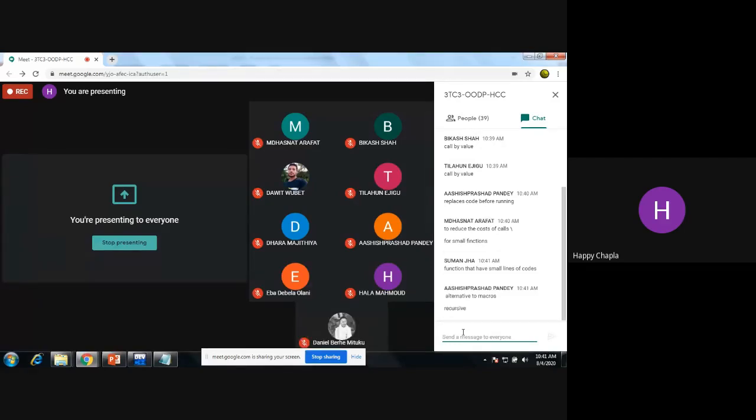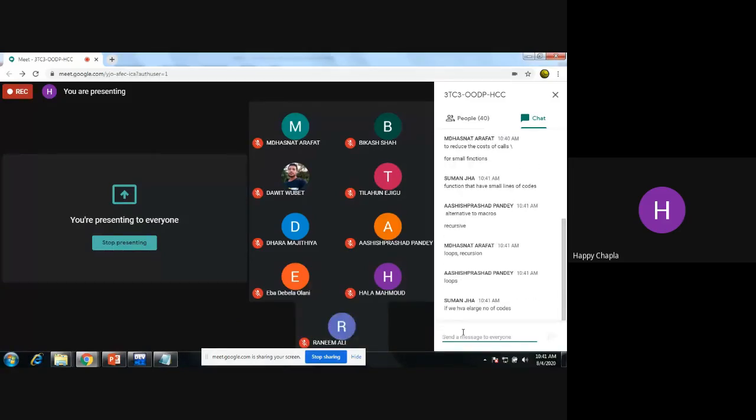Okay, if I want to use that function in recursion, I cannot use it. I cannot use inline function in the loops. If we have a large number of lines of code. Oh, okay, you can say more than 2 to 3 lines in my function, at that time I cannot make it inline. Okay, and yes, one more thing.